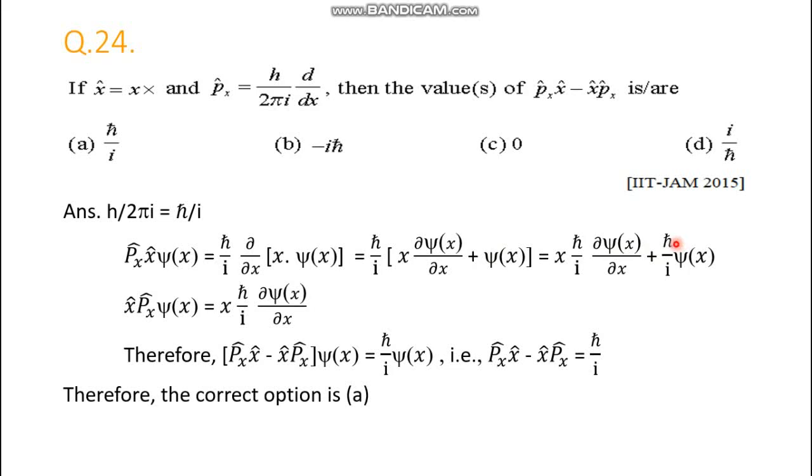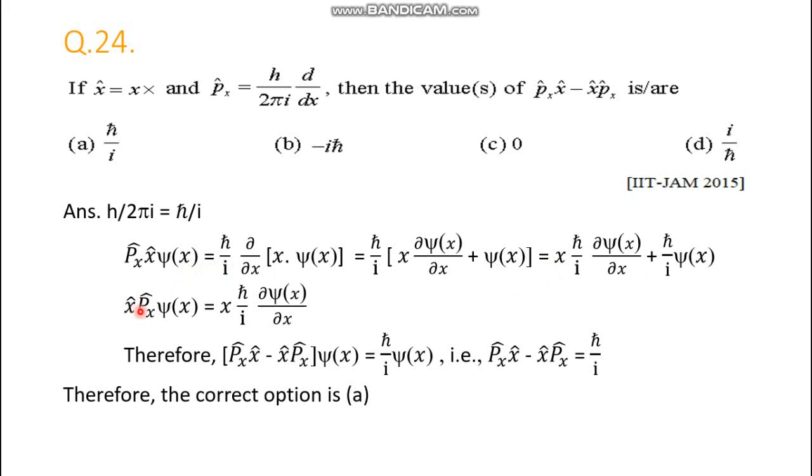So here it gives the result h cross by i psi. Okay, and in the left hand side we had px cap x cap. This operation is done. This is the result of this operation. Now the reversed operation we have to do.